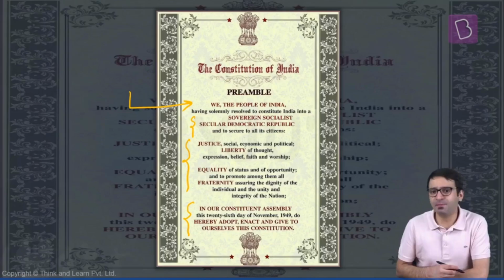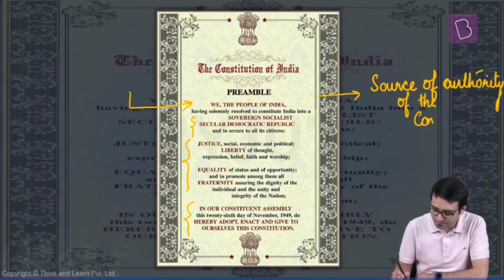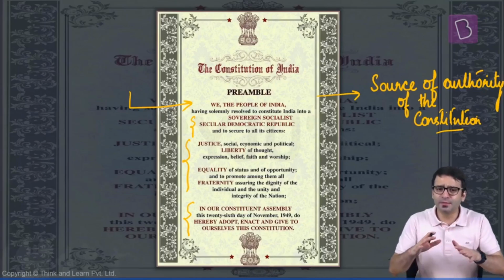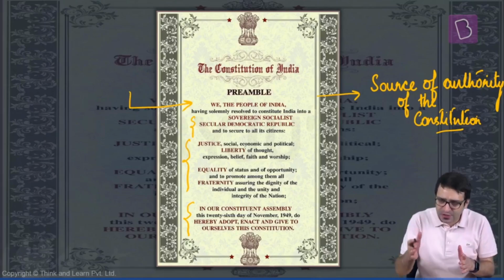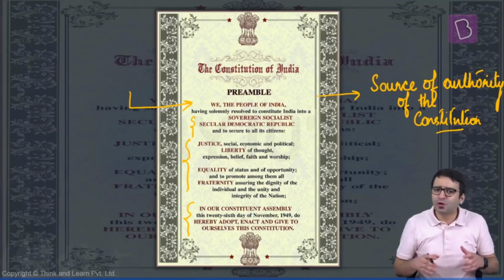Theme number 1, we the people. What does that mean? That means what is the source of authority of the Constitution. We have discussed that the Constitution talks about various organs such as legislature, executive, judiciary.